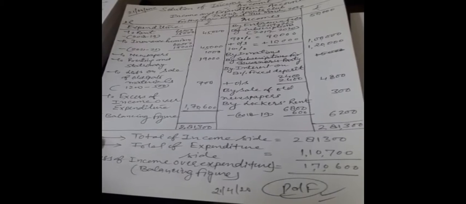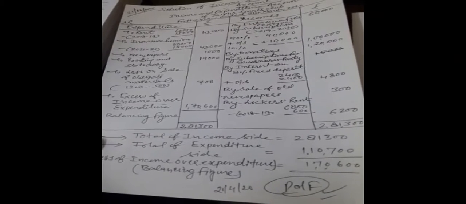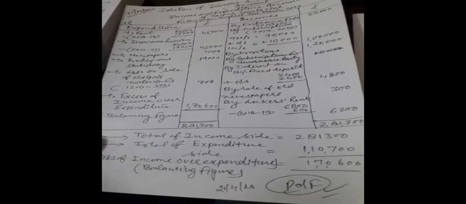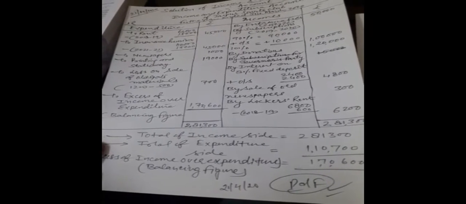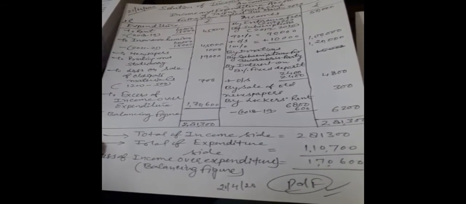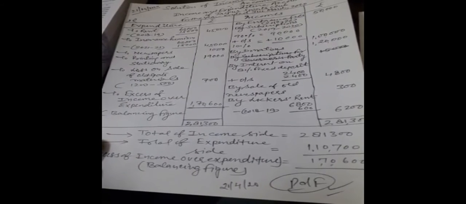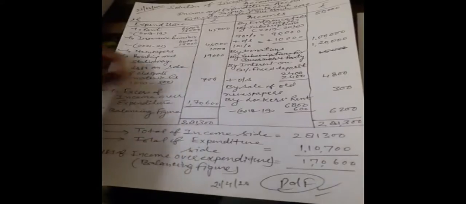Then subscription is given for the previous year, current year and the coming year. Our year is 2019-20, and in that only the 90% value of the subscription receipt has been given. First we have to find out the 100% value.